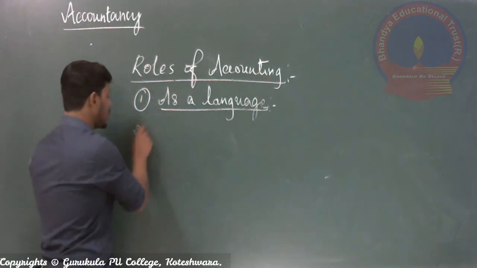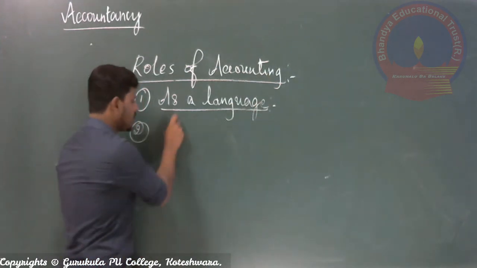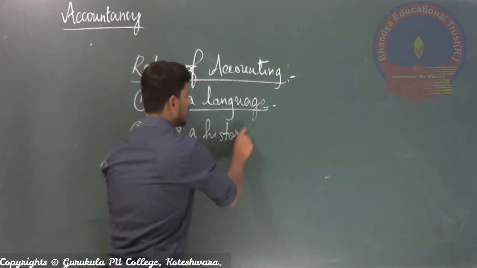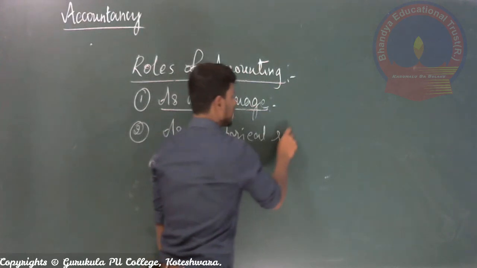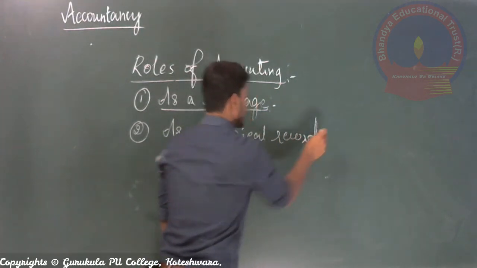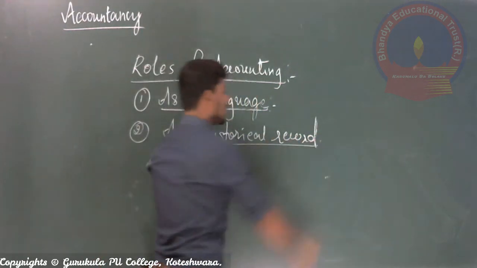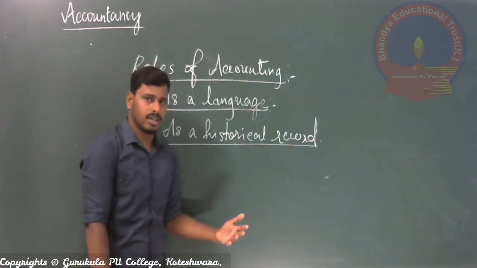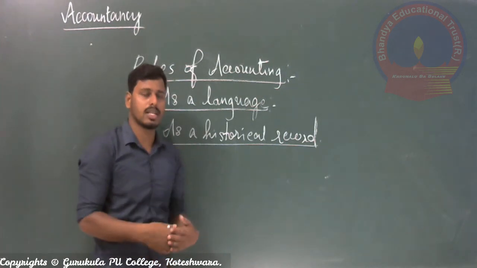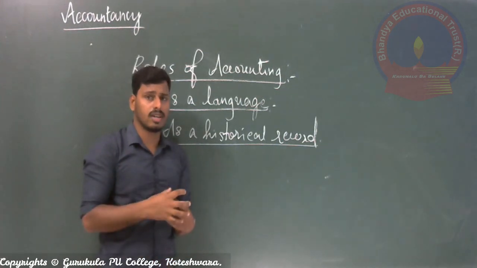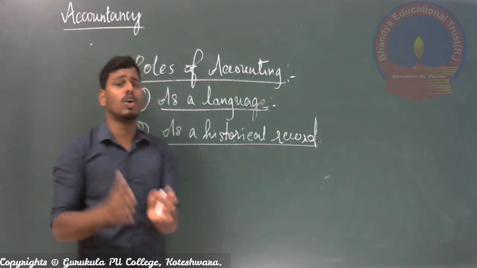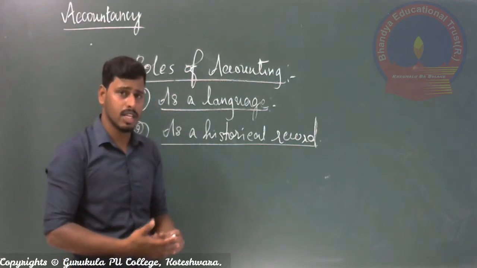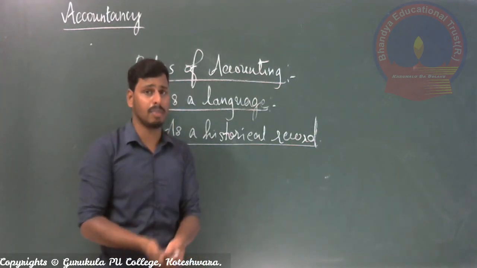And the second one is as a historical record. Normally every businessman, the owners or promoters, are the persons who invest money in the business concern at the initial stage, starting, operating and running the business.